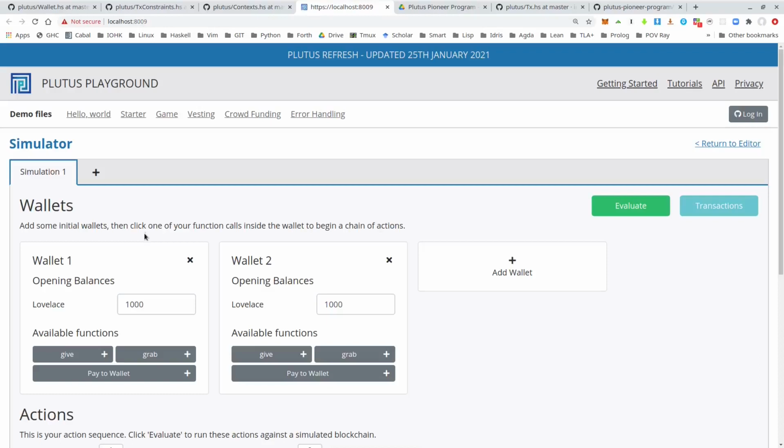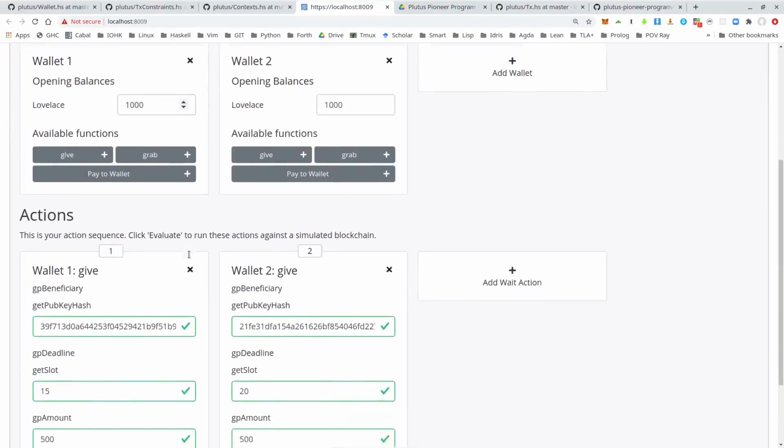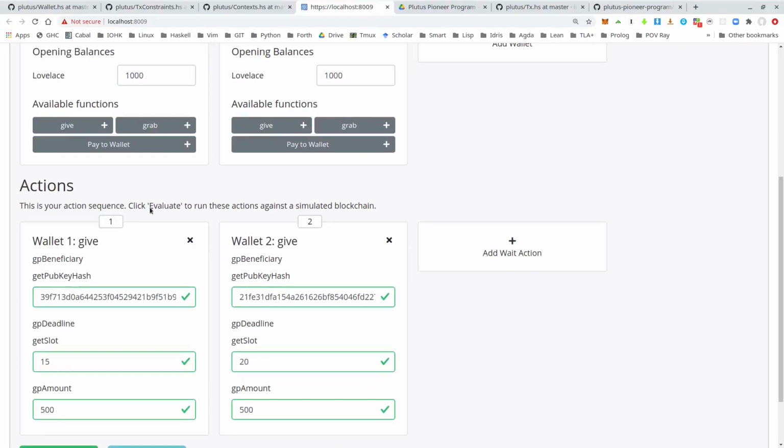So I have the existing contract again, same initial condition, but now I want to look at a different scenario where I have 2 gives in the beginning. Wallet 1 gives to wallet 2 and wallet 2 gives to wallet 1, and also at different slots. So I looked up this pub key hash of wallet 1 the same way as I did before in the REPL with pub key hash wallet pub key wallet 1.